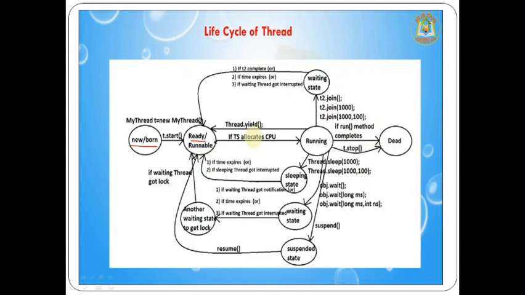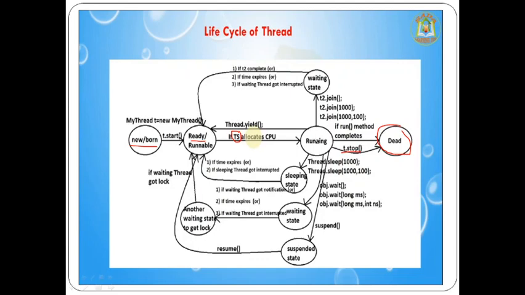I am going to a state called the ready state. In the ready state, if the CPU allocates a time slot for me to execute, then I will move to a state called the running state. So I am now in the running state. For example, if all my activities are completed, then I will automatically move to the state called the dead state. Or from the running state, if my activity is not completed and I am not interested in doing anything, I can simply call the method t.stop and I will go to the dead state.